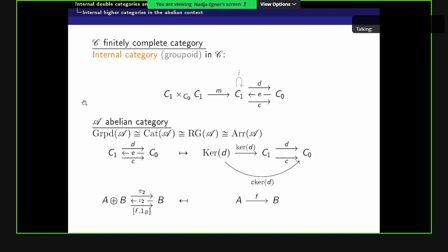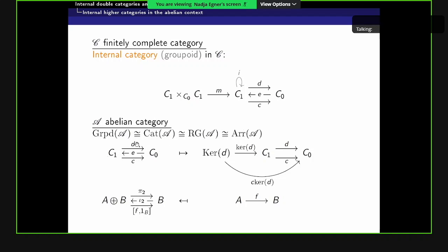And if our category is abelian, then actually any reflexive graph, so a diagram where we only have the part on the right-hand side, has a unique category structure, and it also has a unique groupoid structure, and we get this equivalence between the category of internal groupoids in A and the arrow category of A, where the correspondence is given as follows.